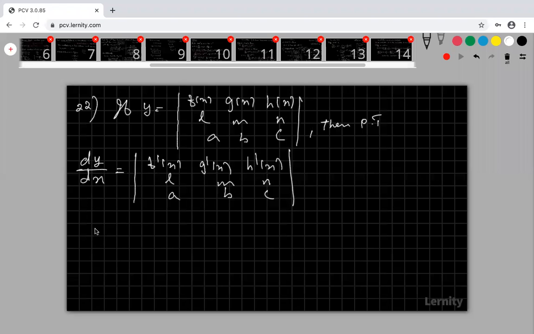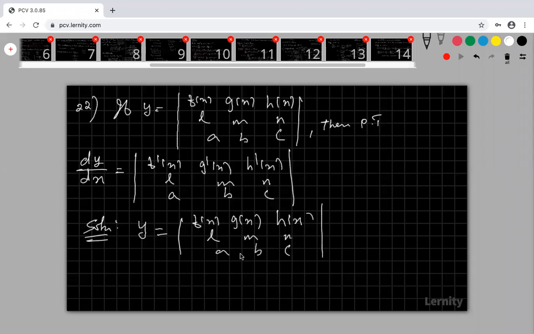So first of all, come to that. What is given? My given y is equal to the determinant with f of x, g of x, h of x, then L, M, N, then A, B, C. Look at that. My L, M, N are constants. My A, B, C are constants. My f of x, g of x, h of x are the variables.